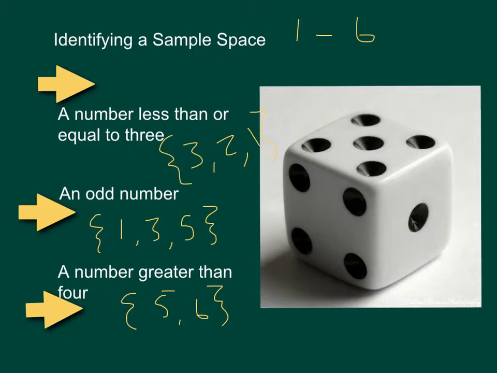There's 3 examples of finding the sample space. Remember, the sample space are all the possible outcomes. And with these 3 examples, we're looking for very specific outcomes. So I could have asked for all the values on the dice, but in these 3 cases, we're looking for specific results. So how many of those results meet these criteria?